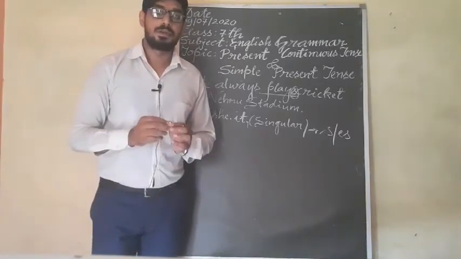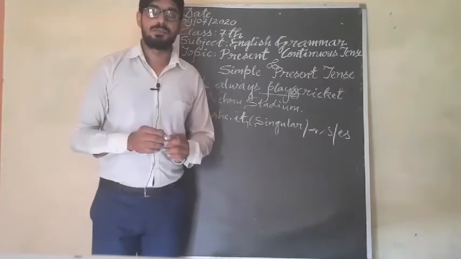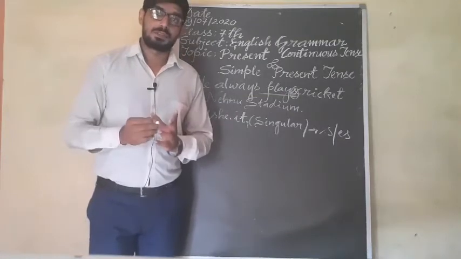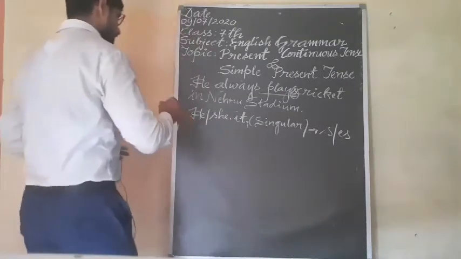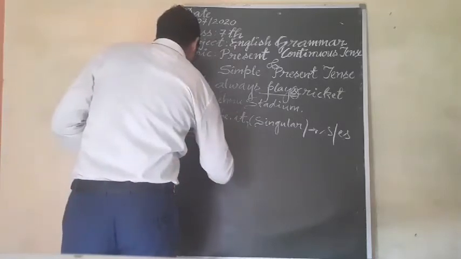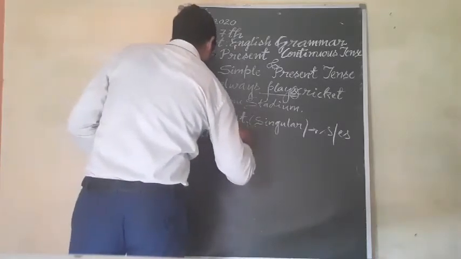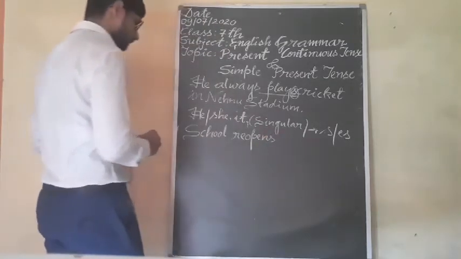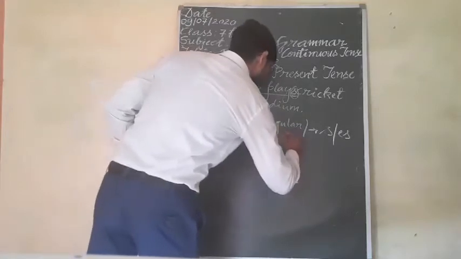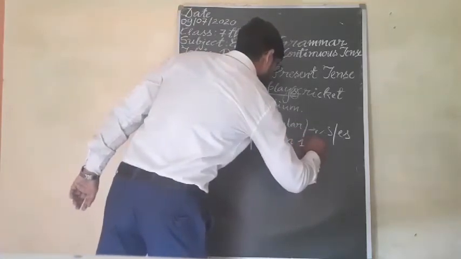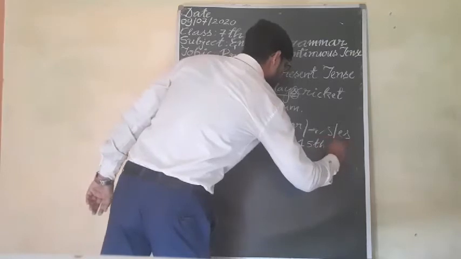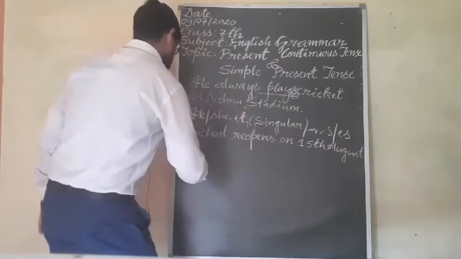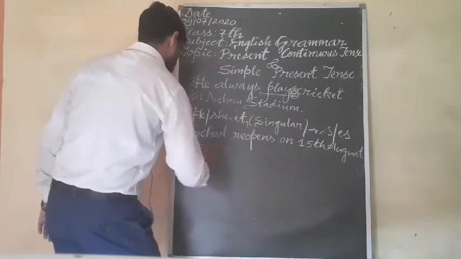Afterward, simple present tense will be used for what? For the timetable, which will denote a future action. School reopens on 15th August 2020.